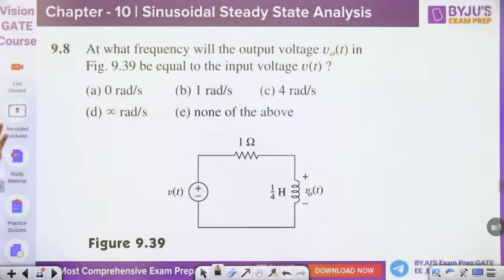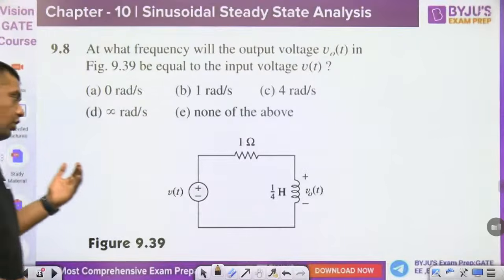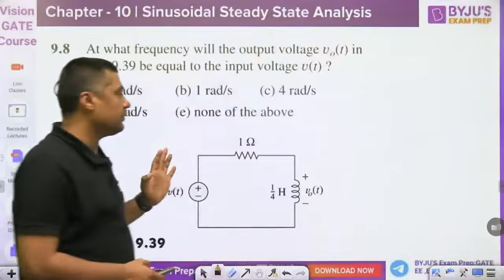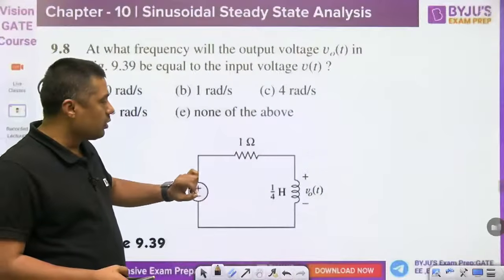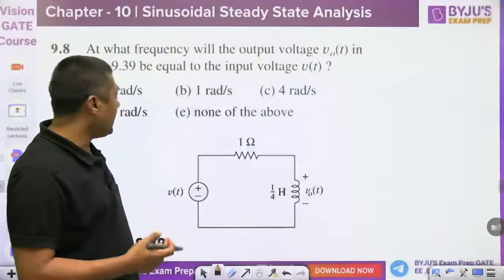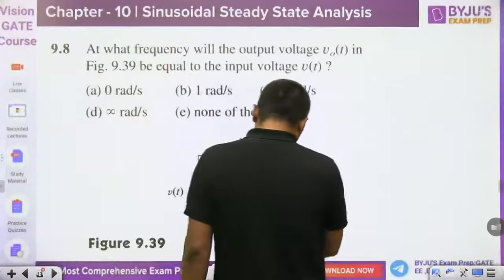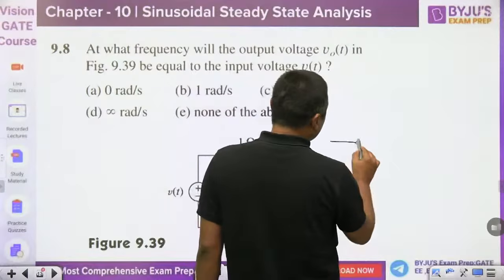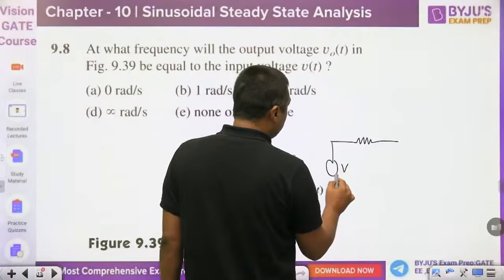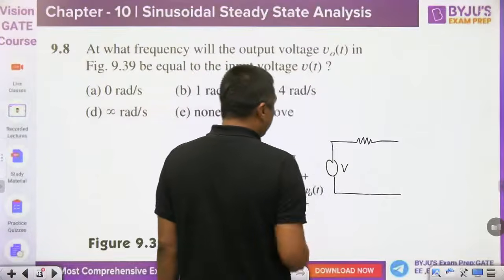At what frequency will the output voltage V0 be equal to the input voltage? When V0 is equal to the input voltage, it means there is no drop across the 1 ohm resistor. When there is no drop, it will act as an open circuit. Where will the inductor act as an open circuit, guys, at zero frequency or at infinite frequency?